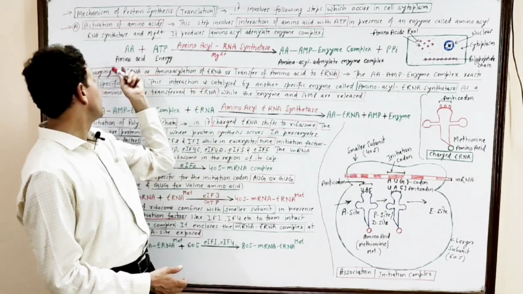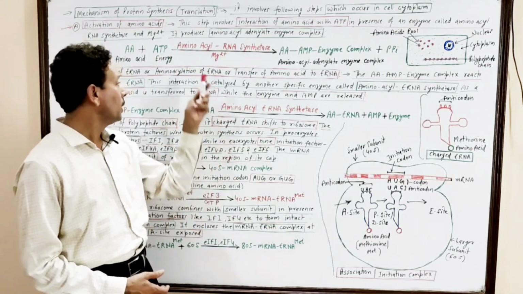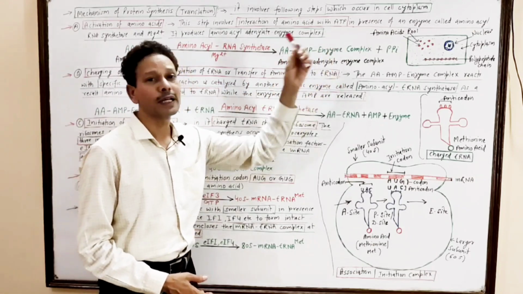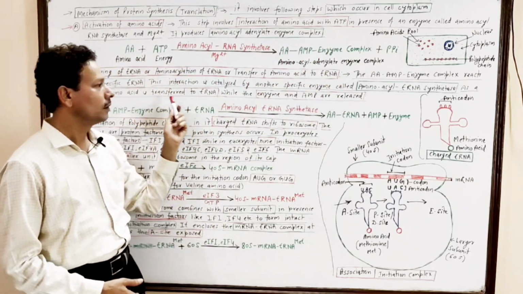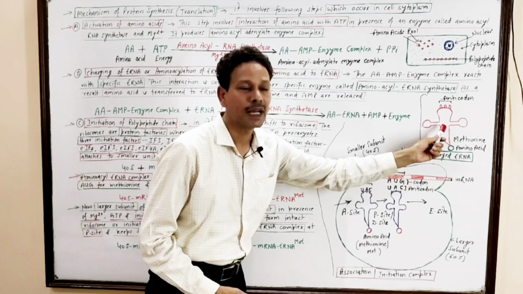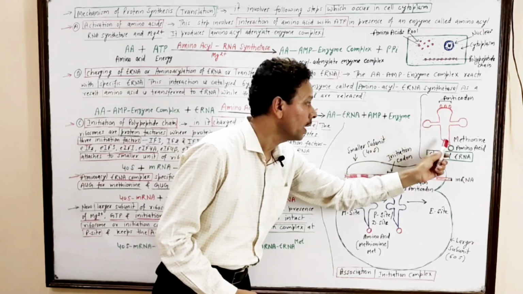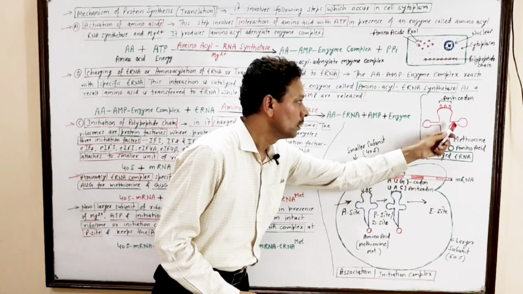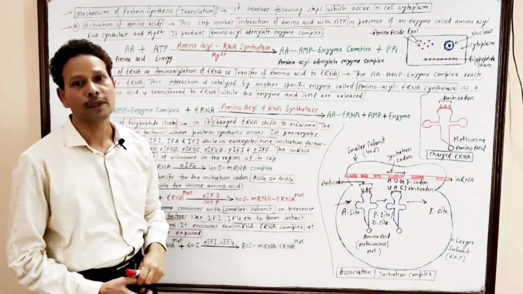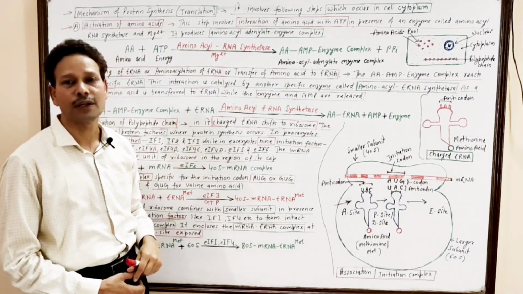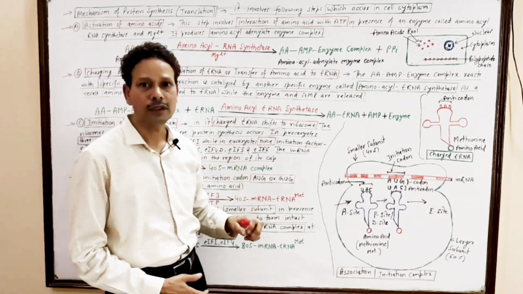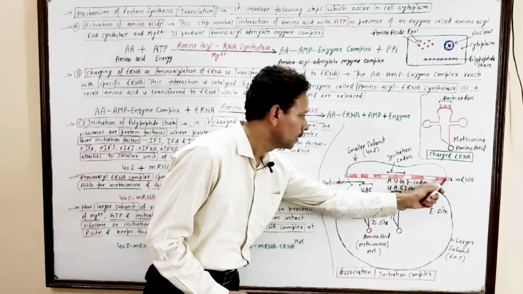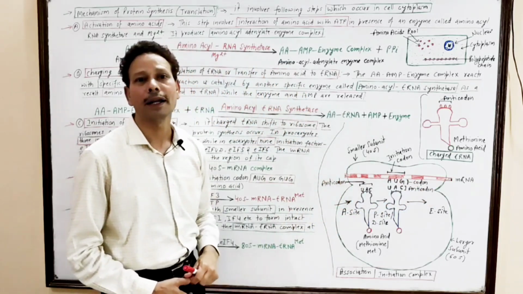Second step is charging of tRNA, aminoacylation of tRNA. It means the activated amino acid interacts with this tRNA. As a result, this tRNA-amino acid complex is formed, then it is named charged tRNA. And the third step is initiation. That initiation involves interaction of this smaller subunit with this mRNA.